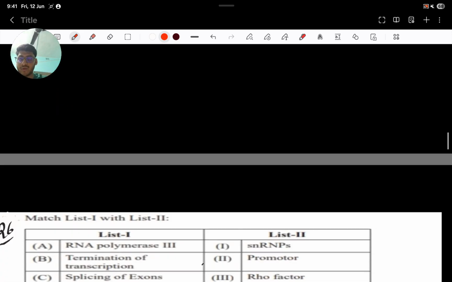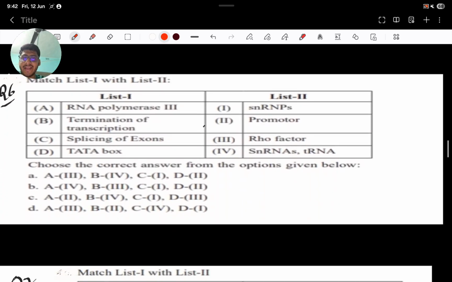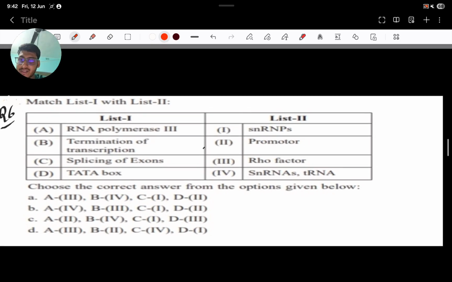Okay, so the next question, it is a bit hard because you will have to remember the total molecular biology. Each and every enzyme name you will have to remember. But you must try the elimination method I told you. See, the first, Tata box, you know Tata box is present in the promoter. So D2.